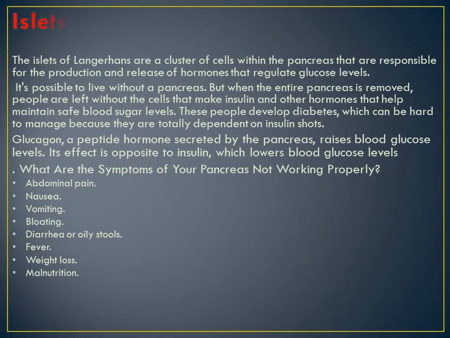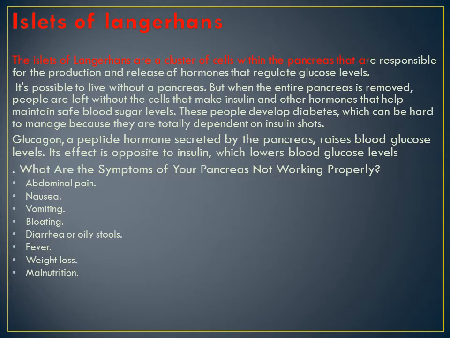How is this made? Why is the pancreas not working properly? Because of the islets of Langerhans. See this? What is this, the islets of Langerhans? A new word we come across today. It is a cluster of cells within the pancreas that are responsible for the production and release of hormones that regulate our glucose level. The pancreas is a major part in diabetic patients, which doesn't produce insulin in proper amount in the body.